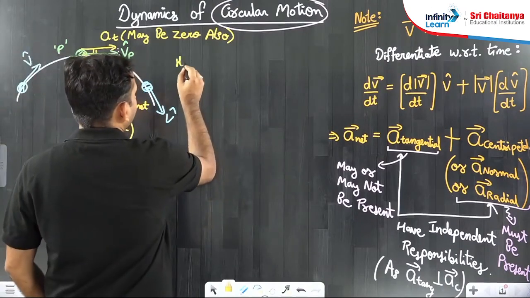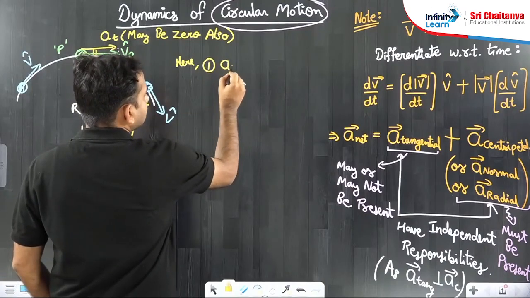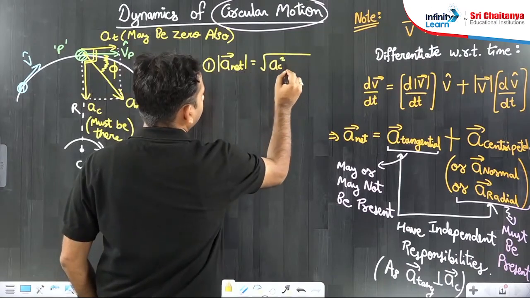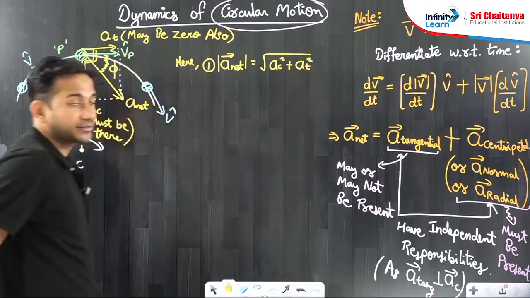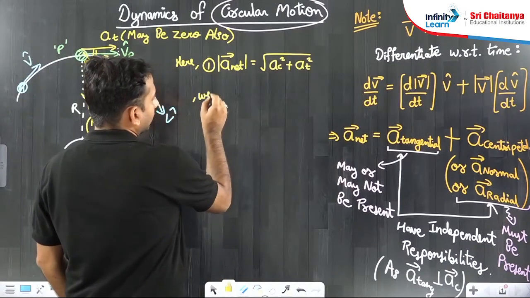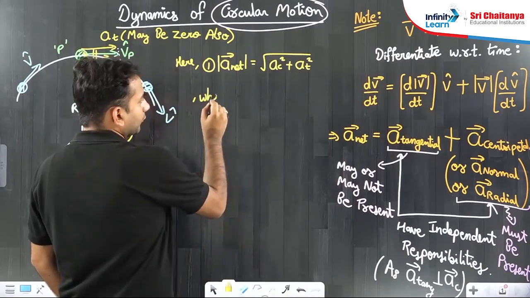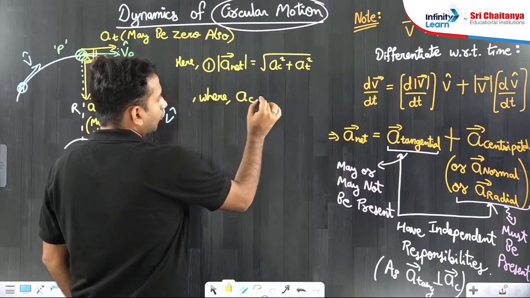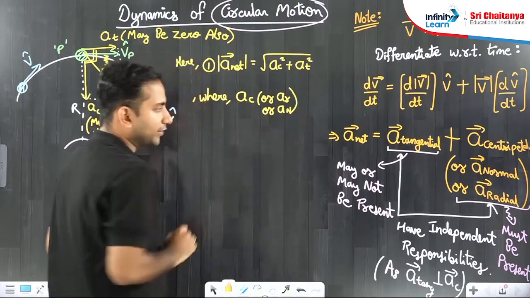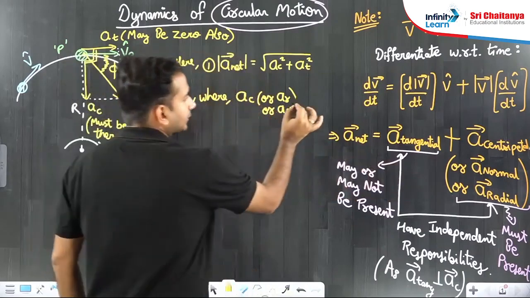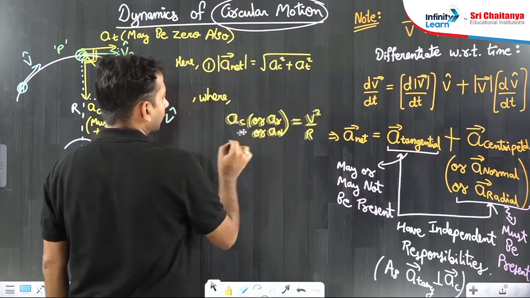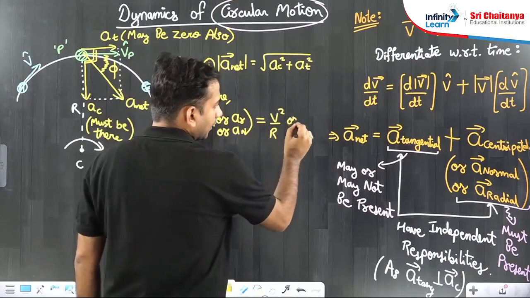So number 1, the net acceleration's magnitude is given by under root of AC square plus AT square, where centripetal acceleration, or radial acceleration, or normal acceleration, means the same. That is given by V square by R or omega square R.